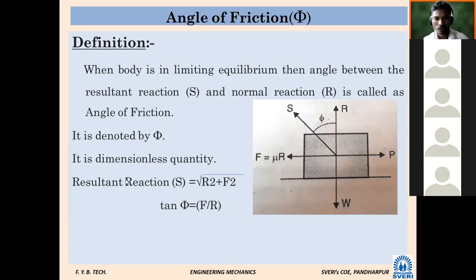It is a dimensionless quantity. If the force applied is F, you can say tan phi is equal to F upon R. The resultant reaction is formed by force R and force F. Likewise, the angle between resultant reaction and normal reaction is called the angle of friction, denoted by phi.